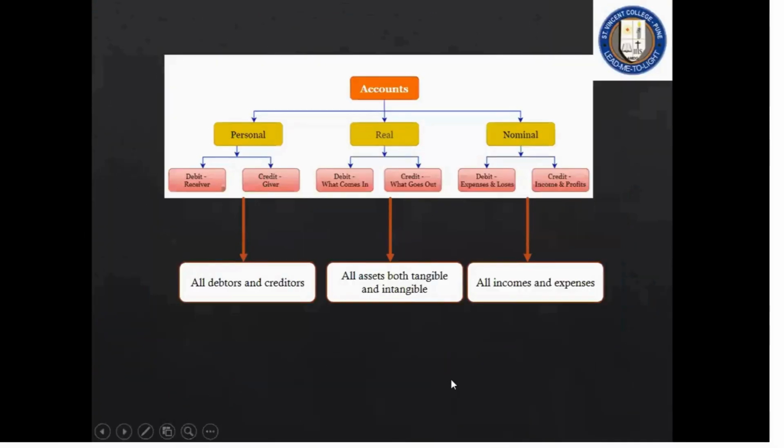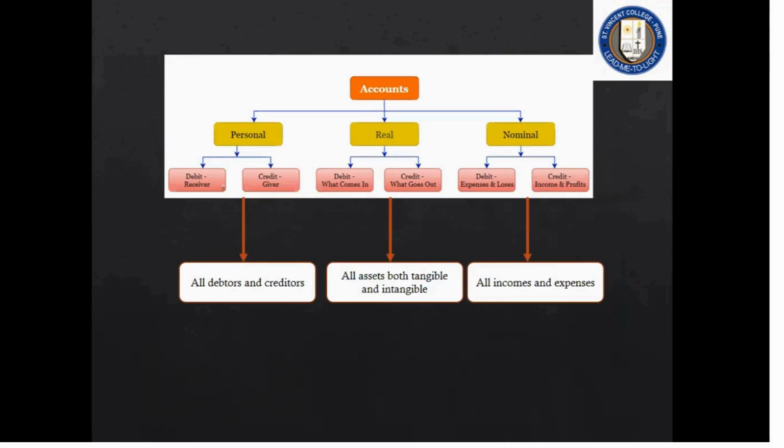Different types of transactions we have seen: cash and credit transactions. A systematic way of accounting all these transactions is to classify them into three: personal, real, and nominal. What is a personal account? Where persons or person representatives are involved. As per that, we call it the principle, otherwise called the golden rule: debit the receiver, credit the giver. Most of these accounts will come under debtors and creditors, payables and receivables.